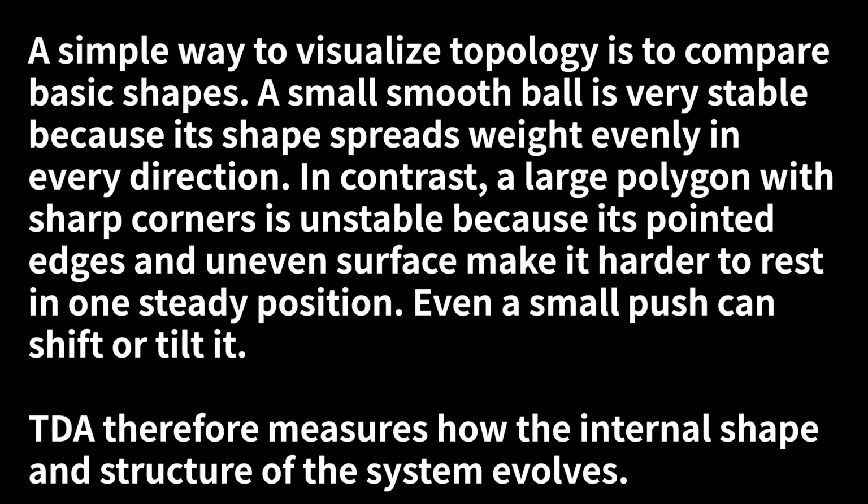A simple way to visualize topology is to compare basic shapes. A small smooth ball is very stable, because its shape spreads weight evenly in every direction. In contrast, a large polygon with sharp corners is unstable, because its pointed edges and uneven surface make it harder to rest in one steady position. Even a small push can shift or tilt it. TDA therefore measures how the internal shape and structure of the system evolves.